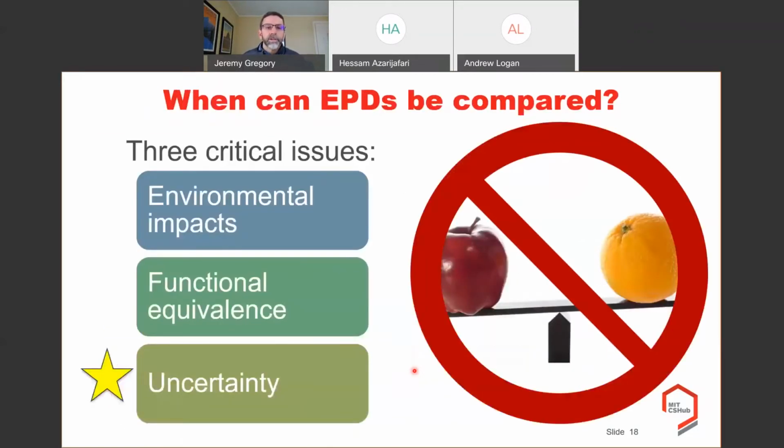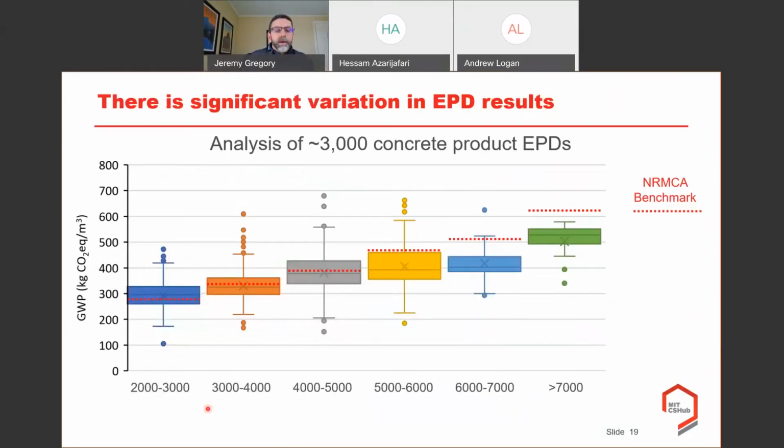So the last topic in here is, when can EPDs be compared? And the topic of uncertainty here. Now, uncertainty includes a lot of different things, including variation and uncertainty about unknowns. I'm just going to use that as kind of the broad term. But one of the things that's clear is that there is significant variation in EPD results. This here is showing an analysis that Hassam did of about 3,000 different concrete EPDs. And they're organized by basically their strength range here. And what you can see is that even within particular categories, there's significant range.